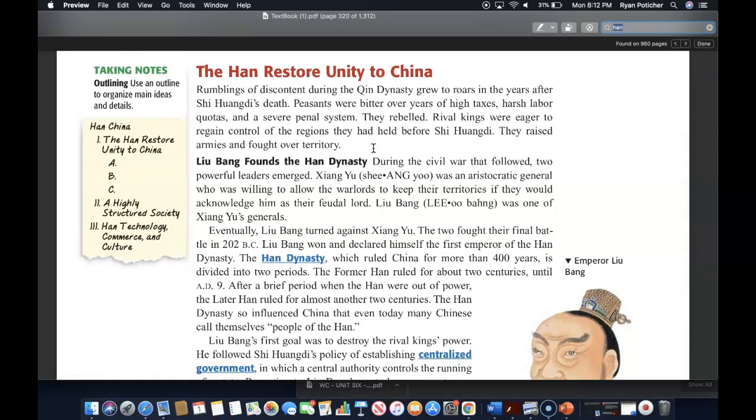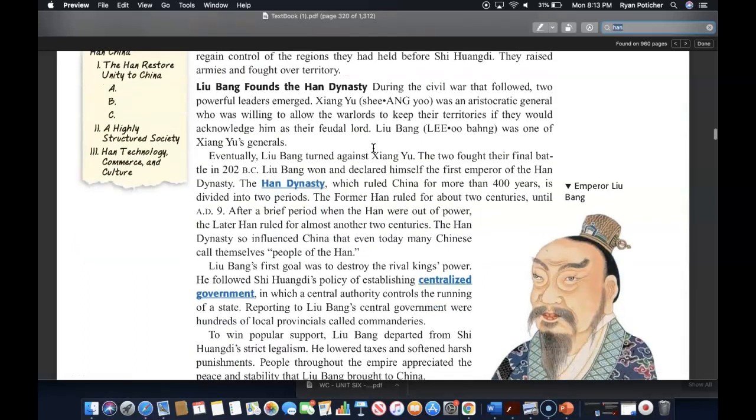The Han restore unity to China. Rumblings of discontent during the Qin dynasty grew to roars in the years after Shi Huangdi's death. Peasants were bitter over years of high taxes, harsh labor quotas, and a severe penal system. They rebelled. Rival kings were eager to regain control of the regions that they had held before Shi Huangdi. They raised armies and fought over territory.